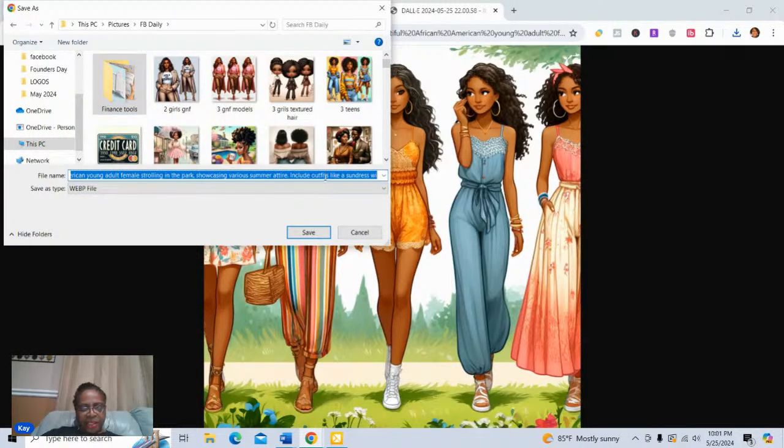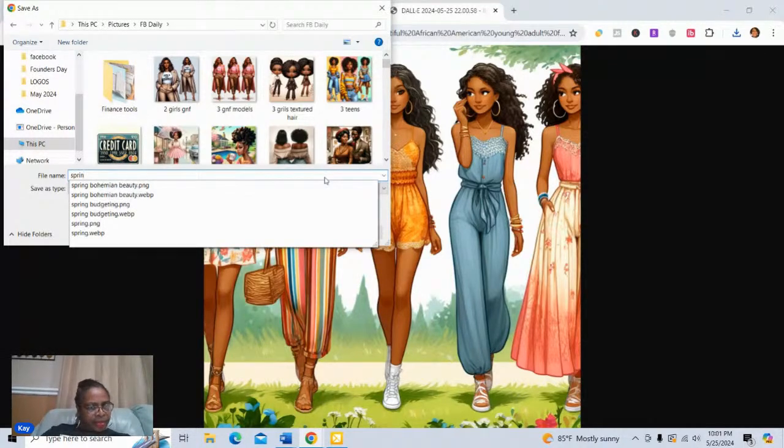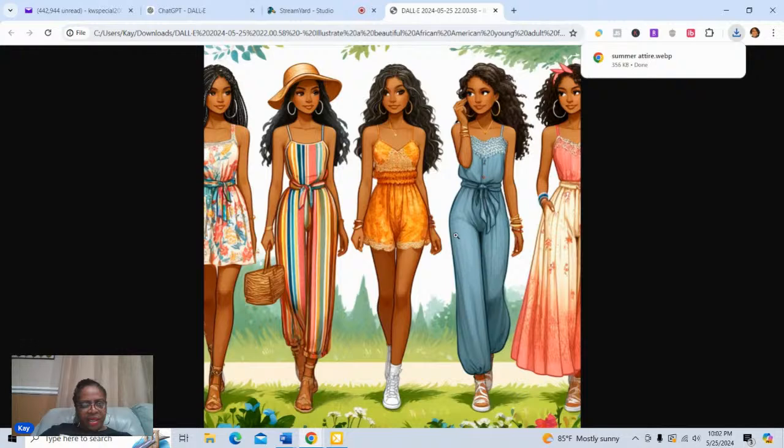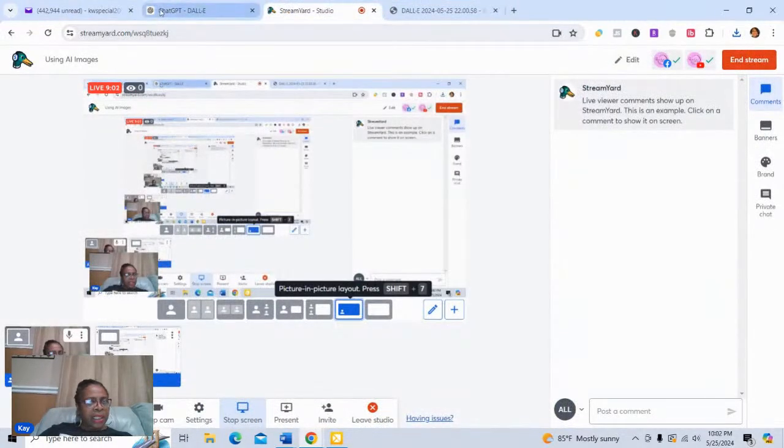And I'm just going to say for this image, spring attire. Actually, it's closing in on summer, isn't it? So I tell you what, let's just go ahead and say summer attire, since these are really short sleeve outfits in summer. Okay, and so I'm going to go ahead and save this here, and then I'll probably just name the other one summer attire too. Let's see.